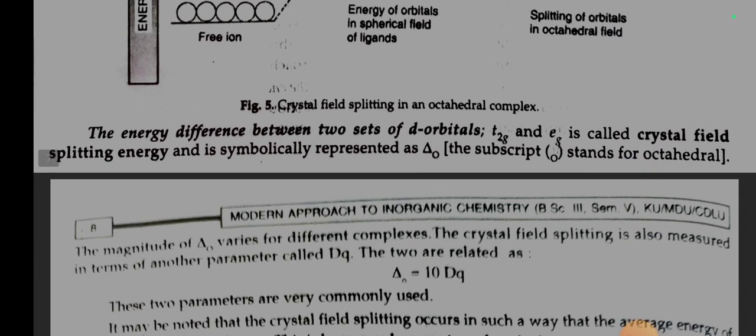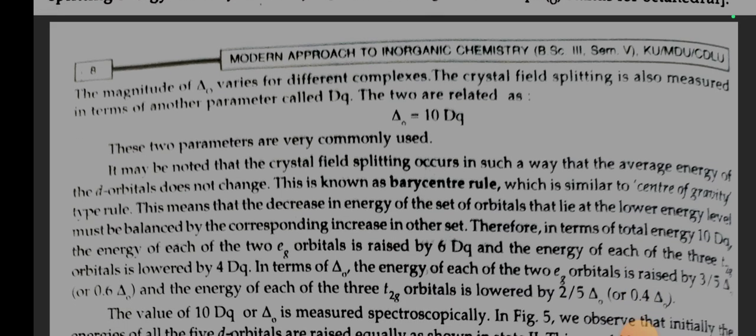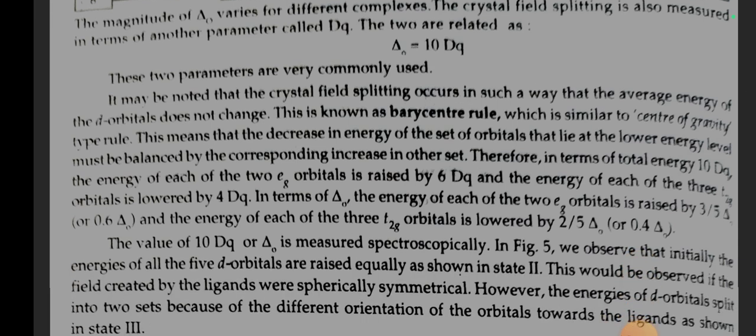The energy difference between 2 sets of d orbitals, T2g and Eg, is called crystal field splitting energy and is symbolically represented as delta naught. The subscript naught stands for octahedral. The magnitude of delta O varies for different complexes. The crystal field splitting is also measured in terms of another parameter called dq. The two are related as delta O is equal to 10 dq. These two parameters are very commonly used.